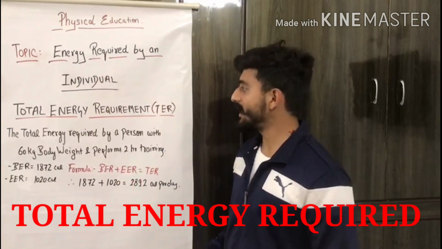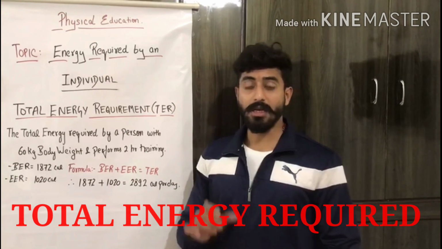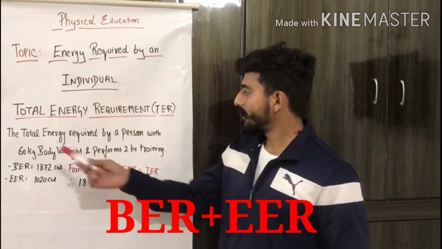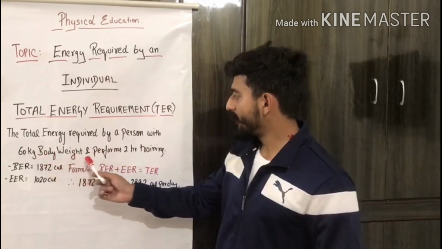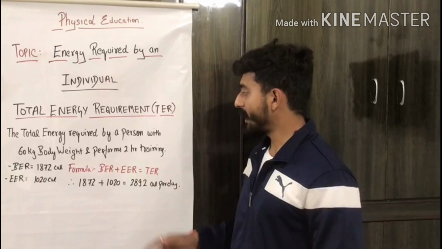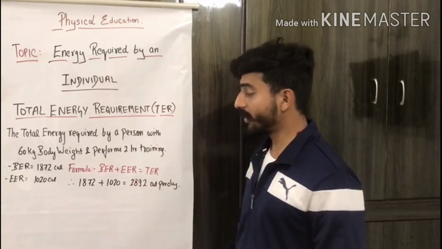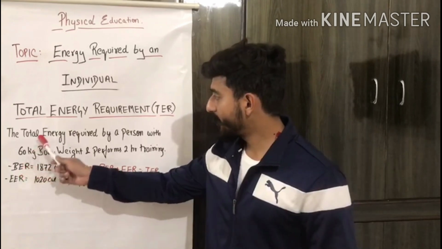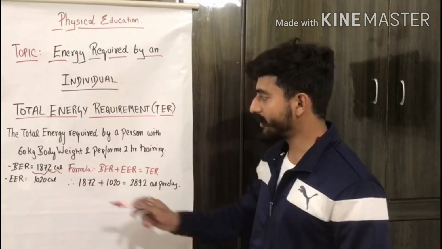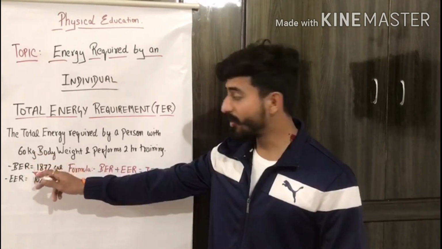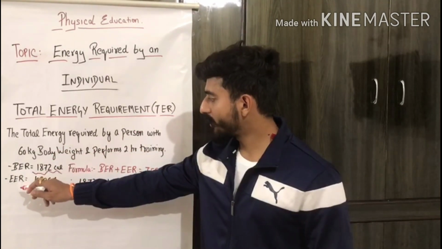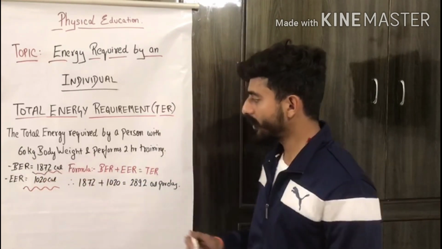So we are going to calculate TER now, that is total energy requirement of a person. This is the energy which is the combination of the basal energy plus extra energy. Okay, so the total energy by a person with 60 kg body weight who performs 2 hours training. This is the example that I am giving you. If a person is having 60 kilogram of weight and he performs 2 hours of training, as we have calculated earlier, the BER of the person having 60 kg body weight is 1872 calories per day. This is the basic energy requirement of a person with 60 kg body weight. Then we have calculated EER also of the same person who is doing 2 hours of training. The EER was 1020 calories per day.